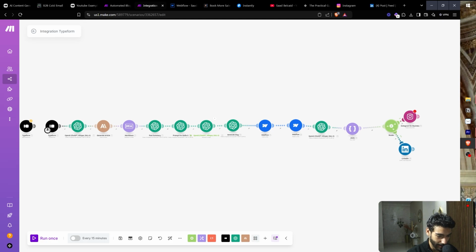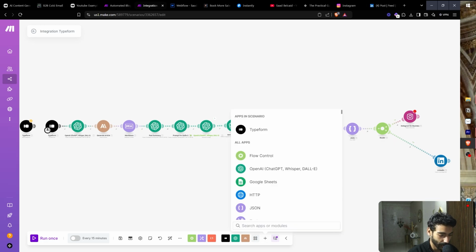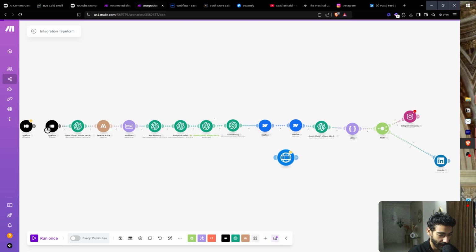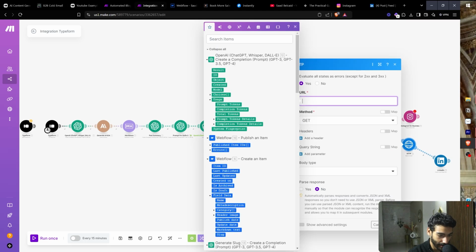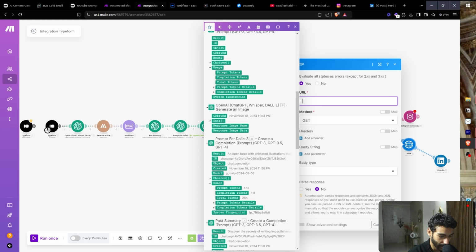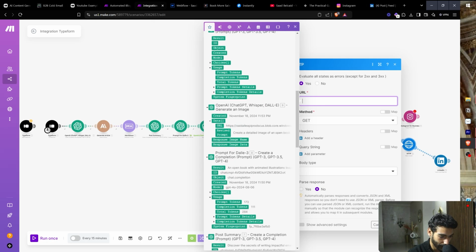And then we need to add another thing right here. Since we have the URL of the image, what we have to do is look for HTTP and look for make a request, add it right here. And then the URL is going to be this URL, data, click URL.